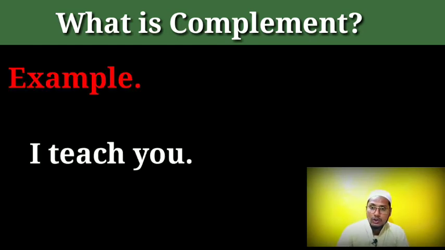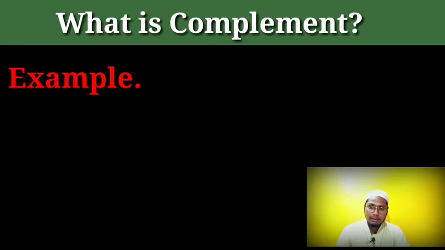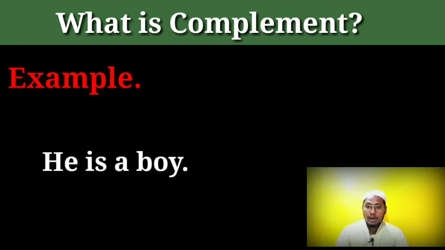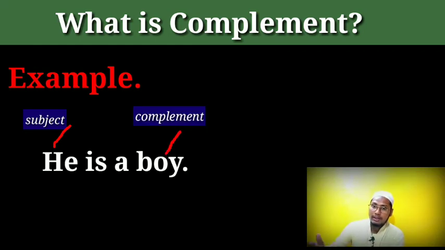Like suppose I teach you: I is the subject, teach is the main verb, and you is my object. Okay, you understand each and every part of the sentence. And the second example: he is a boy. So he is the subject, and try to understand, he is completing the person at the end of the sentence. Both are the same person. That's why it is completing the person. You can use it interchangeably.